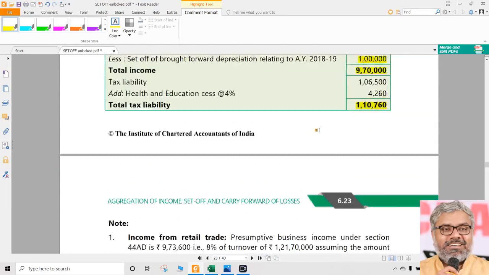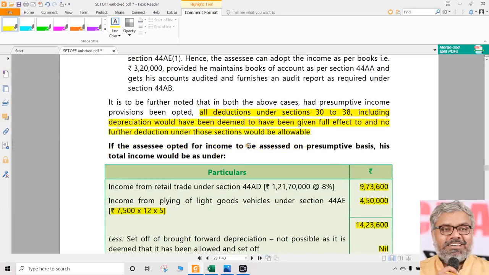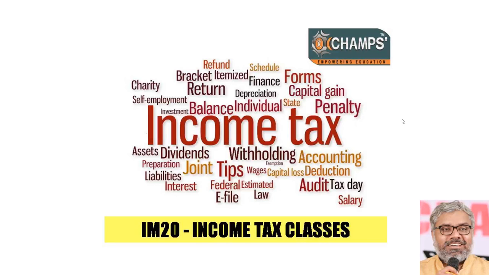These are some more questions in relation to set off and carry forward of losses. In the next session, we'll continue with these questions, and you need to practice these questions very well. For practicing these questions, you should first of all be thorough with the provisions. Then only the practice will have any impact. So continue the practice of these questions, and in the next session, we'll discuss the solutions for some more questions.